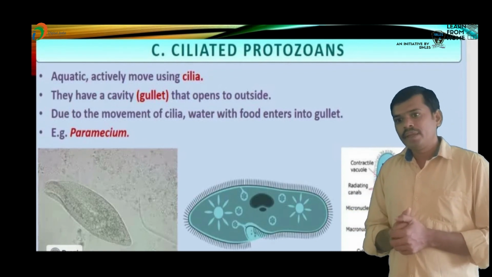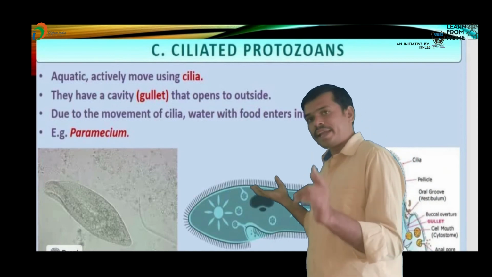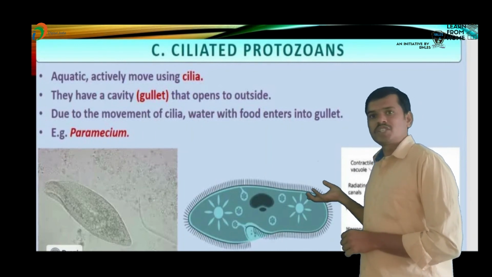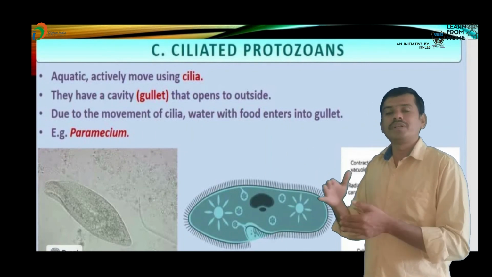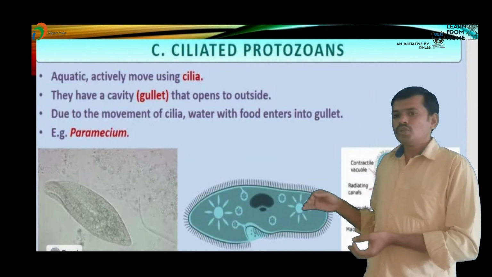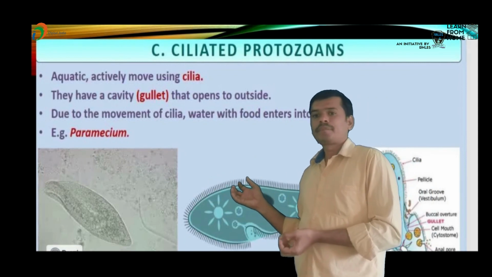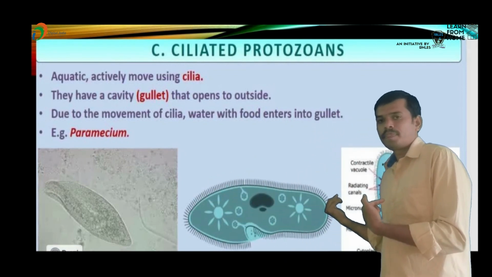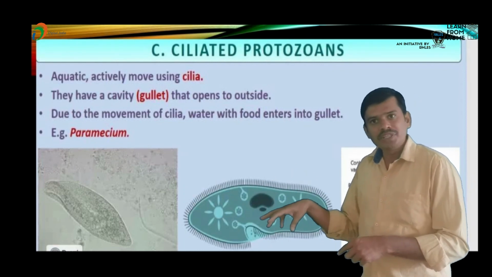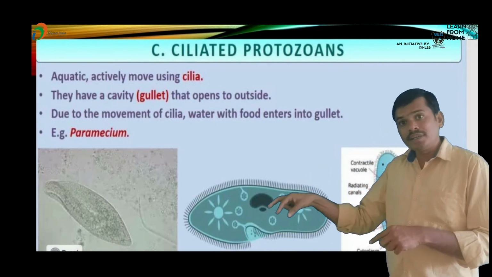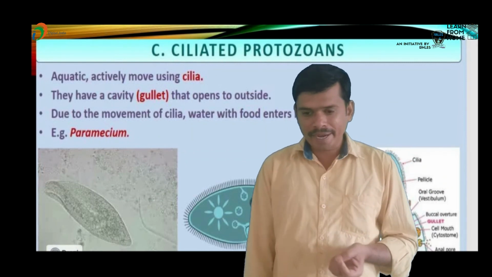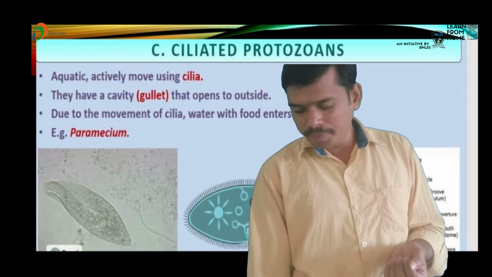They have a cavity that is open to the outer side of the surface. Due to the movement of cilia, water and food material enter into the gullet. Example is Paramecium.